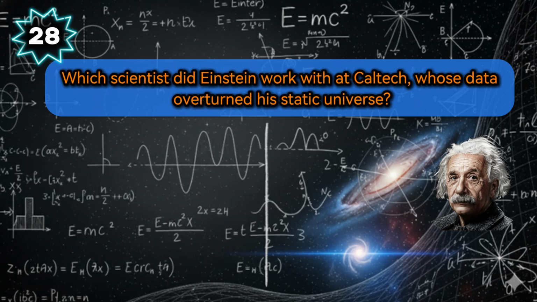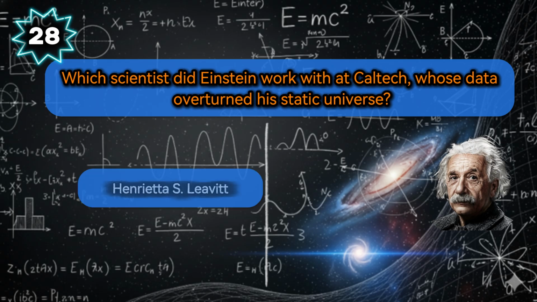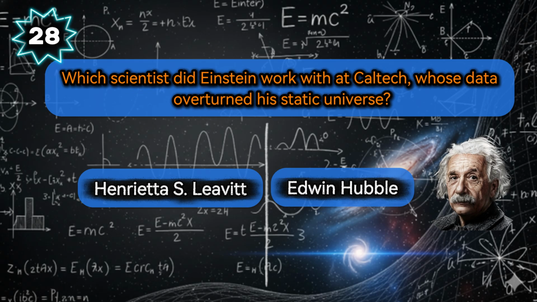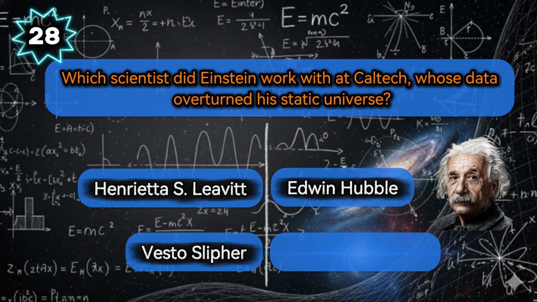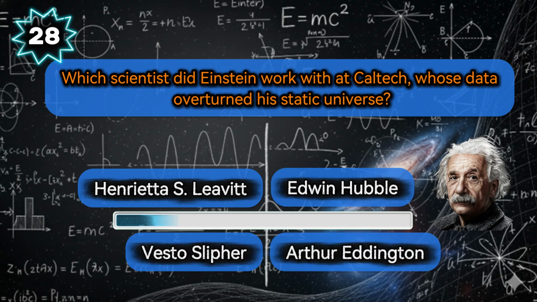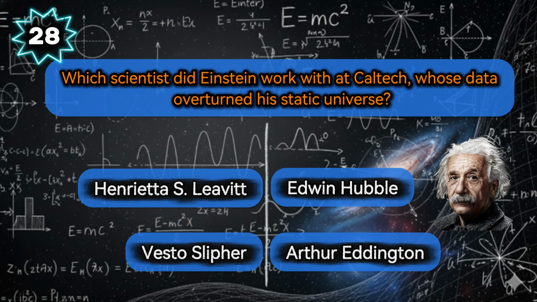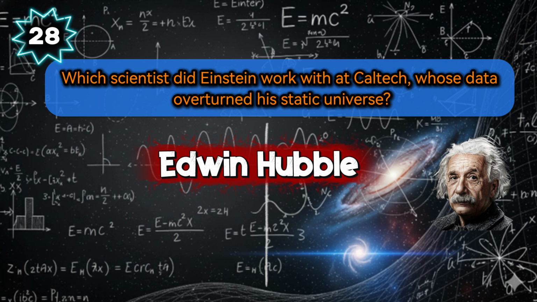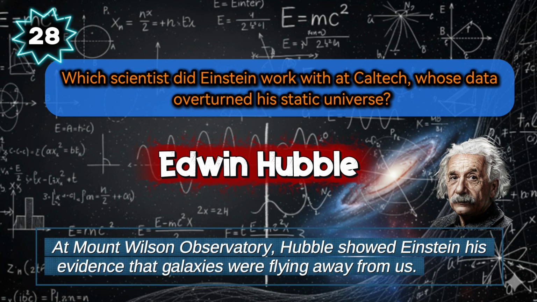Back to the astronomer who proved him wrong. Which scientist did Einstein work with at Caltech whose data overturned his static universe? Was he Henrietta Leavitt, Edwin Hubble, Vesto Slipher, or Arthur Eddington? He was Edwin Hubble. At Mount Wilson Observatory, Hubble showed Einstein his evidence that galaxies were flying away from us.